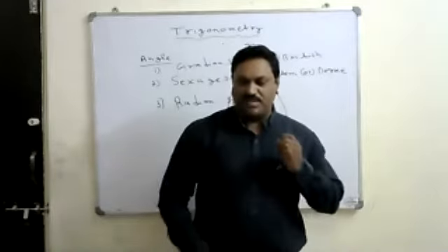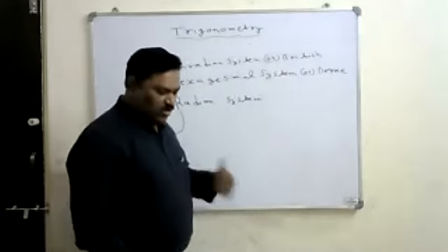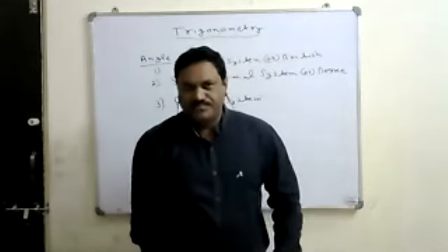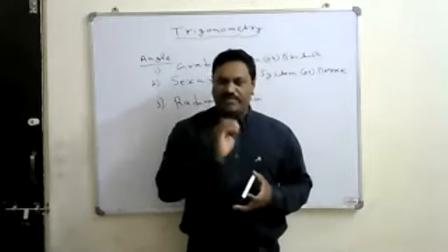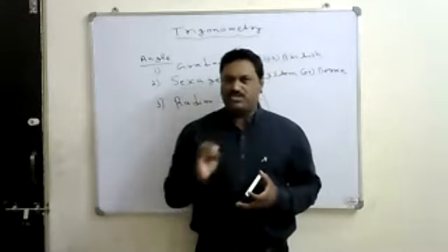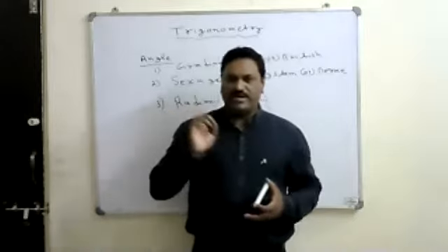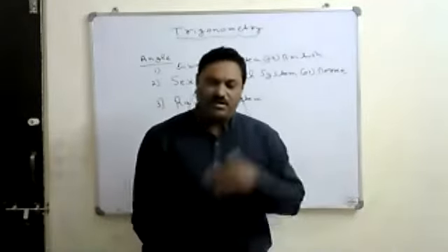First of all, what is meant by this British system or the gradient system? Not only this angle, in every science concept, in every mathematics concept, generally the Britishers developed the concept first. The first concept will be given by them.